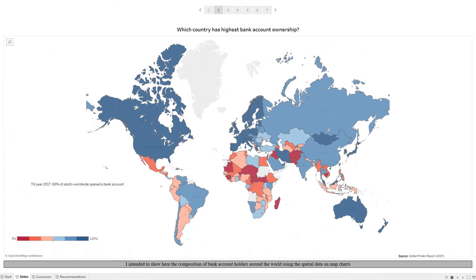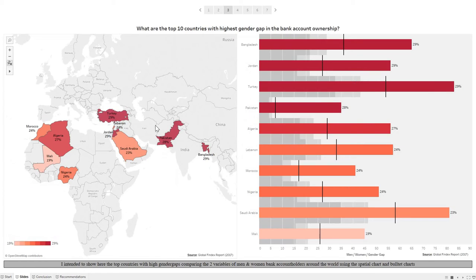Moving on, let's see which countries have the highest bank account ownership. It's quite evident from this data that in the year 2017, 69% of the adults worldwide opened a bank account. That being said, it's also important to see which countries record the highest gender gap in bank account ownership. As the question again suggests here, these are those top 10 countries with the highest gender gaps in bank account ownership.